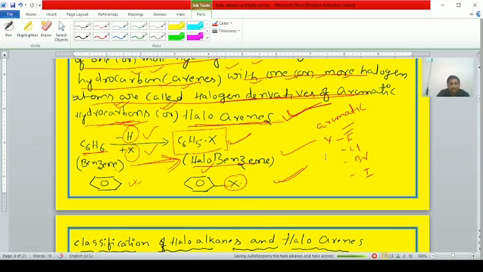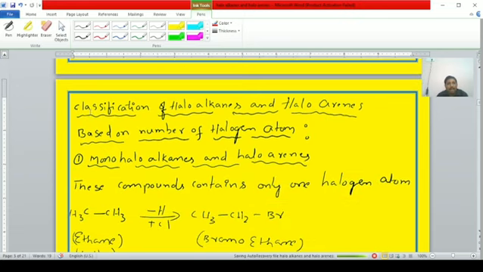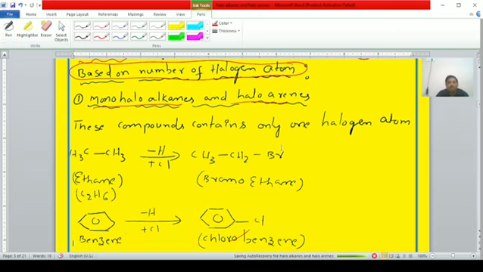Right, students. Next one, classification of haloalkanes and haloarenes. Observe the red mark. Haloalkanes and haloarenes are classified based on the number of halogen atoms. First one, monohaloalkanes and monohaloarenes.